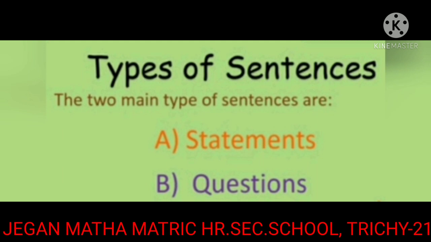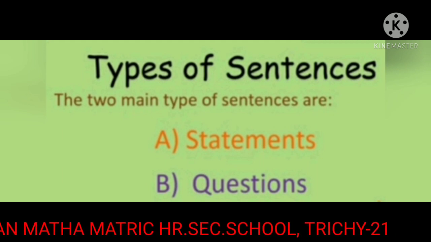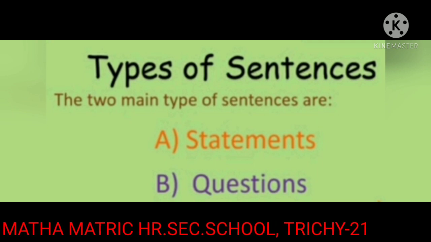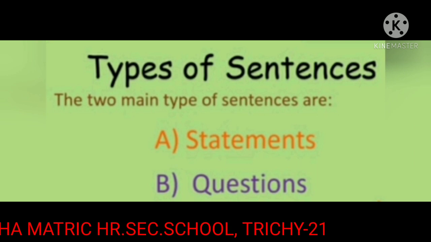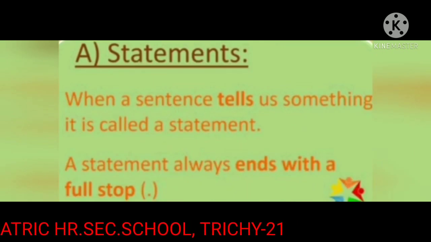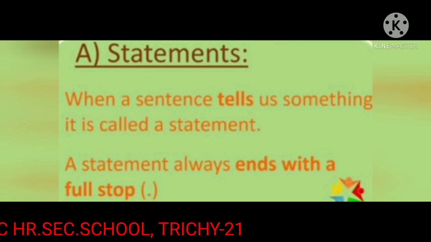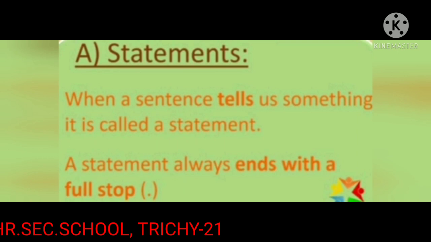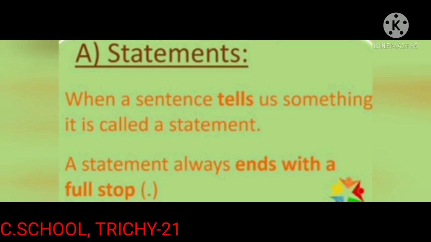Types of sentences. The two main types of sentences are statements and questions. A. Statement. B. Questions. What is meant by statements? When a sentence tells us something, it is called a statement. A statement always ends with a full stop.